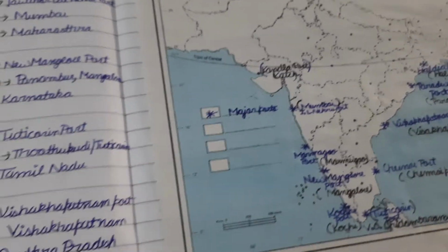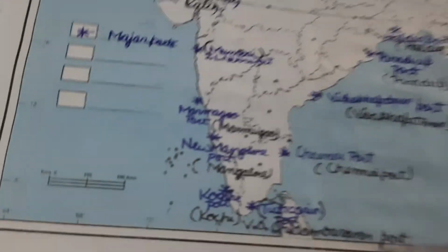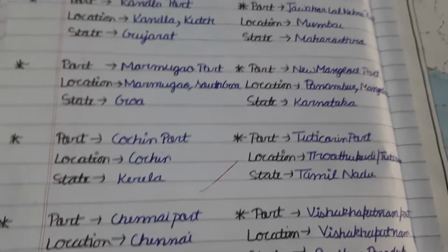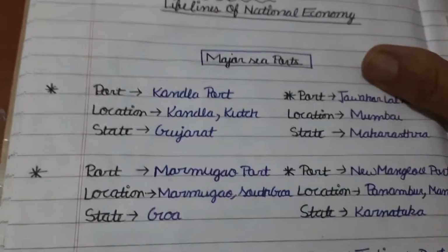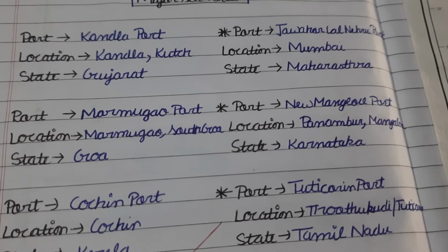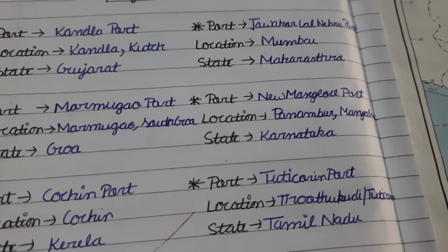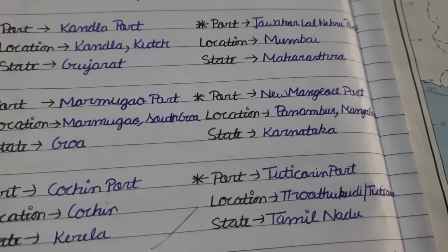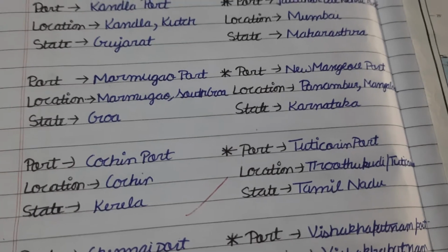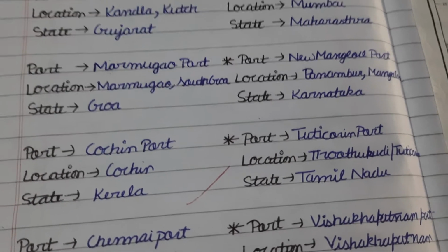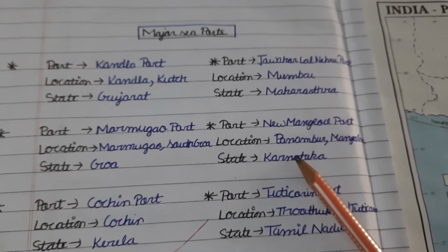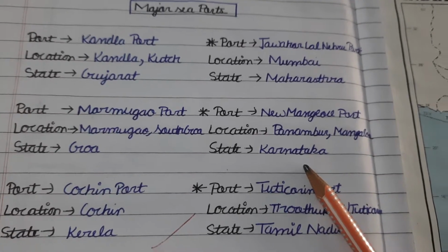Then our next topic, very important, is different seaports and airports. I have marked them along with the state and location. Kandla Port, its location is Kandla, Kutch in Gujarat. Then Jawaharlal Nehru Port in Mumbai, its state is Maharashtra. Then the port Marmagao, and the state is Goa. Then next is New Mangalore Port, location is Mangalore, state is Karnataka.